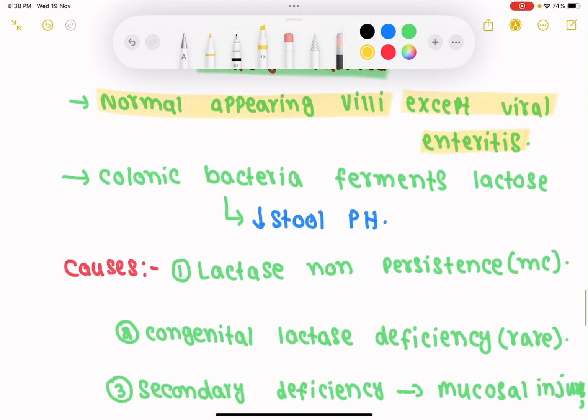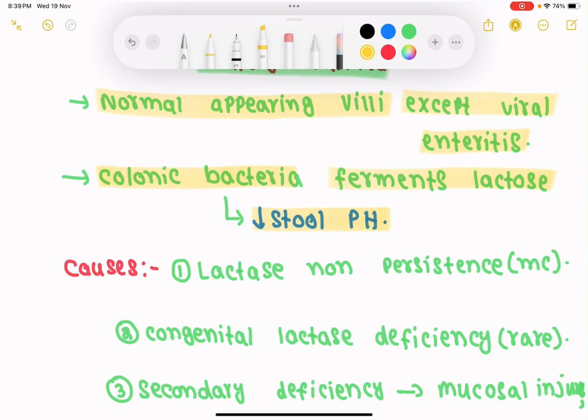Now let's see. If lactose is not digested in the small intestine, then this lactose is fermented by colonic bacteria, and this fermentation causes the production of hydrogen and the stool pH decreases. So colonic bacteria ferment lactose if it is not converted into galactose and glucose. It is fermented and that causes the production of acid and hydrogen. Fermentation causes the decrease in the level of pH. So decreased pH occurs in this case.